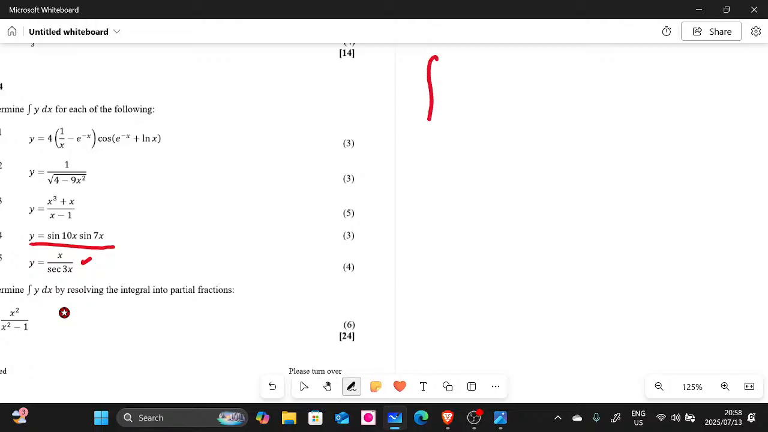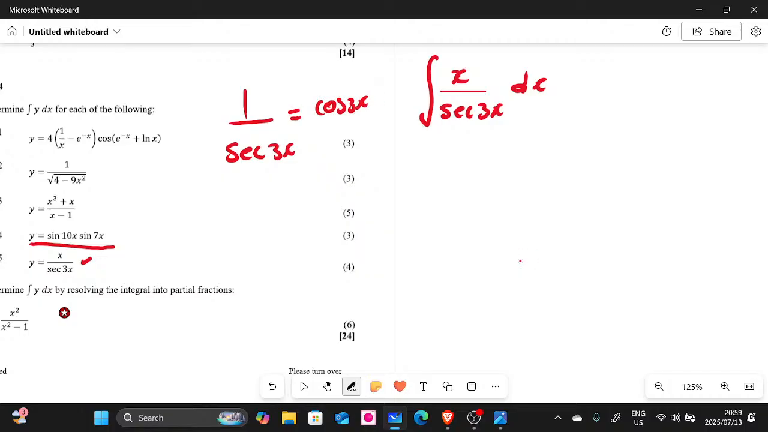So we have the sigma of x divided by sec 3x dx, right? Now this one, it was tricky because you need to apply what we call the reciprocals or the inverses. Remember, guys, that 1 over sec 3x is the inverse of cos 3x. Remember this from N4 matric, we know this. So we need to simplify this first. So if you simplify this, you're going to have x cos 3x dx. You guys see? Now this becomes your by parts.